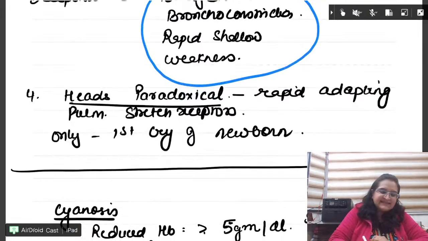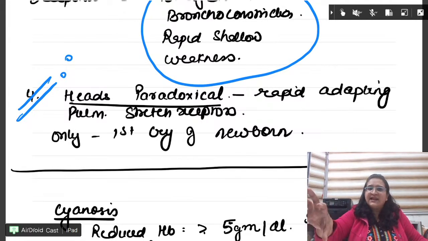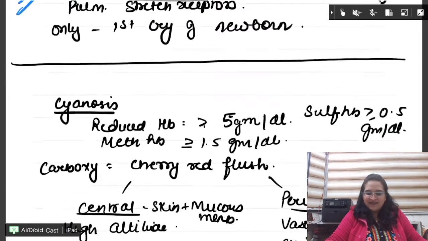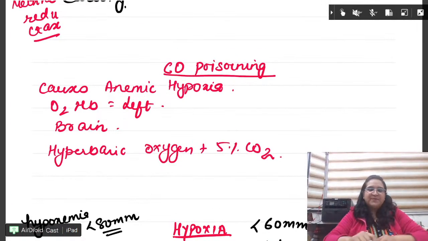Then there is a reflex which is only present in the first cry of a newborn. That is Head's paradoxical reflex. What is that? First, the baby is born and he cries. So air fills in the lung. Now, the lung has to fill with more air. So that is a positive response. More and more stretching occurs. Okay, everyone.